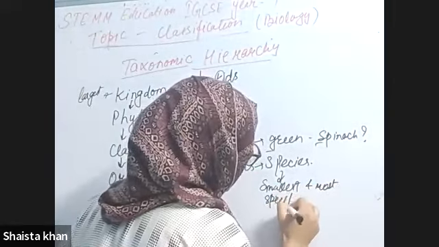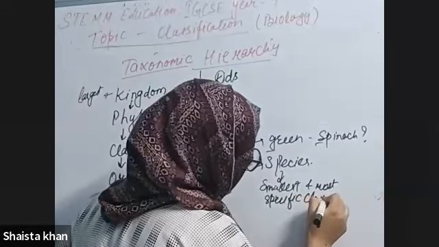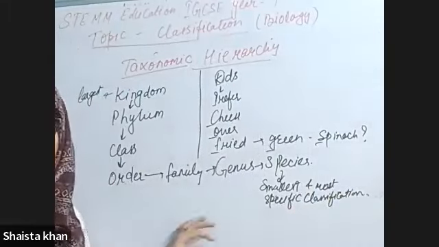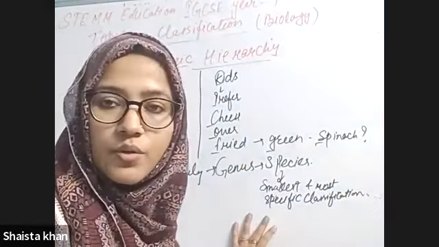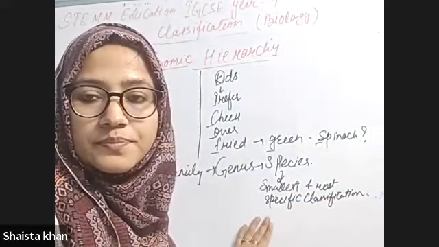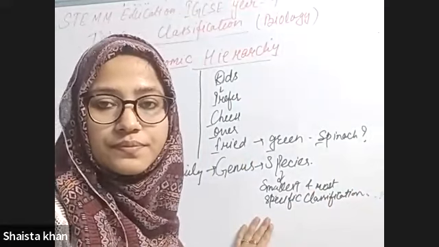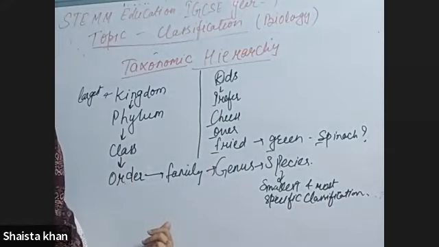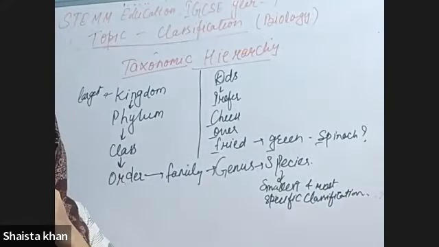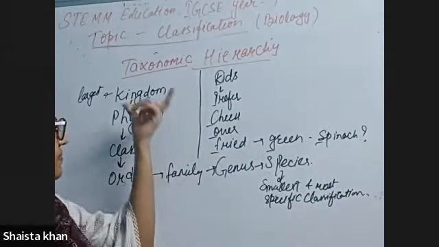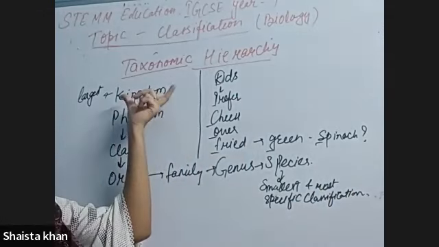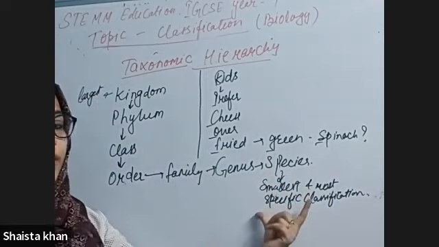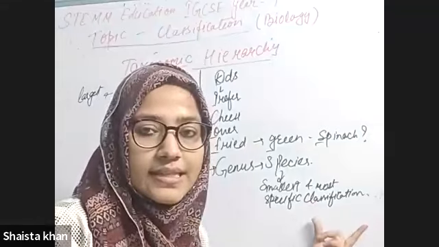Did you get it? What I said till here? Do you have any doubt? All right, that's good. So kingdom is the largest classification, and the species is the smallest and most specific classification.